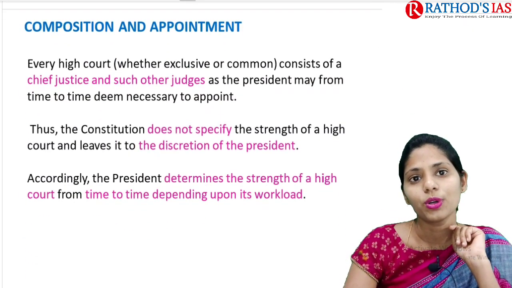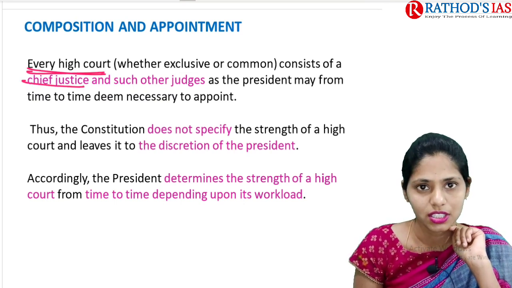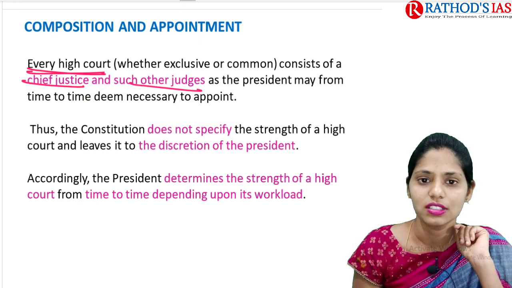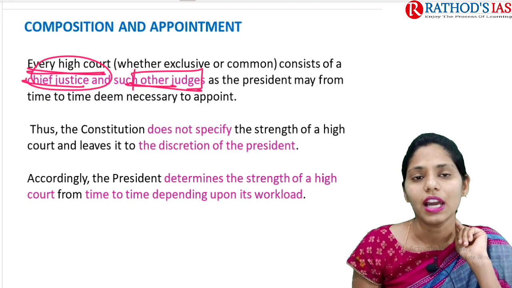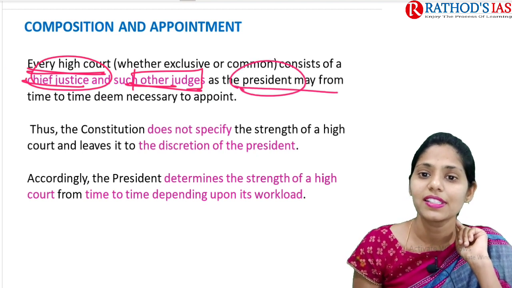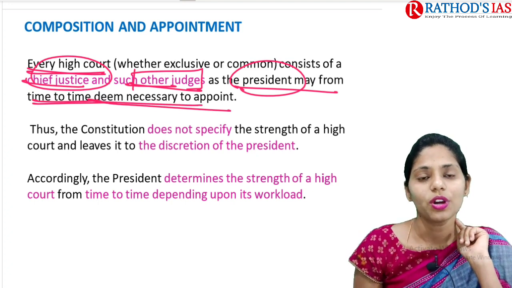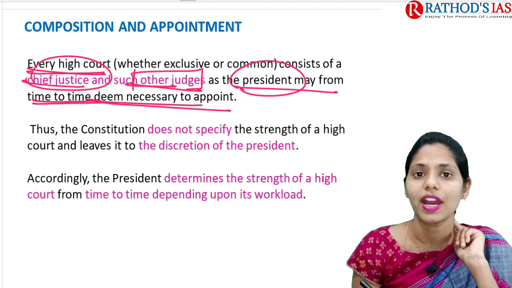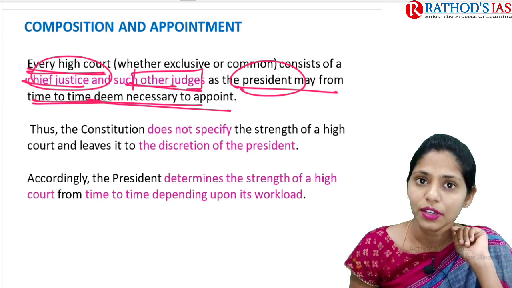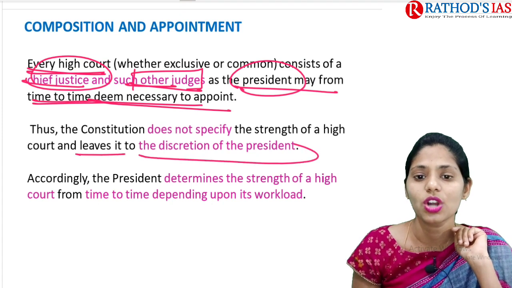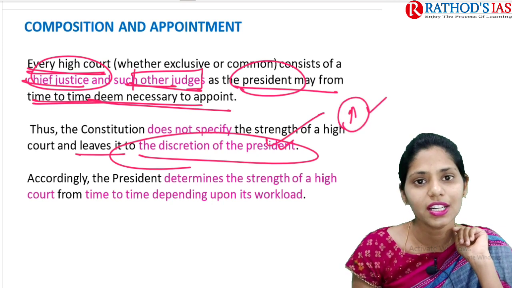And now let us see composition and appointment. Every high court consists of a Chief Justice and also other judges. The Chief Justice and other judges are appointed by the President, as the President may from time to time deem necessary. Because of this, our Constitution does not specify the maximum or minimum strength of high courts. It is left to the discretion of the President. That means whenever the President wants to increase the number of judges, he can increase.